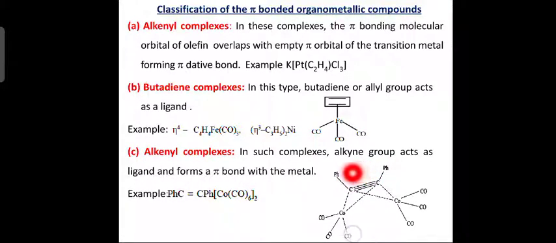Both ways you can represent the carbonyl ligand: CO 3 times twice or CO6. So you can see here the triple bond is present, 2 phenyl groups, cobalt is present and then 3 carbonyl ligands on each. Okay, so this is an example for alkyne complex.